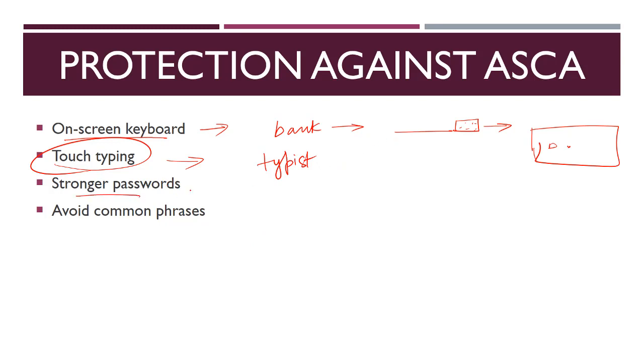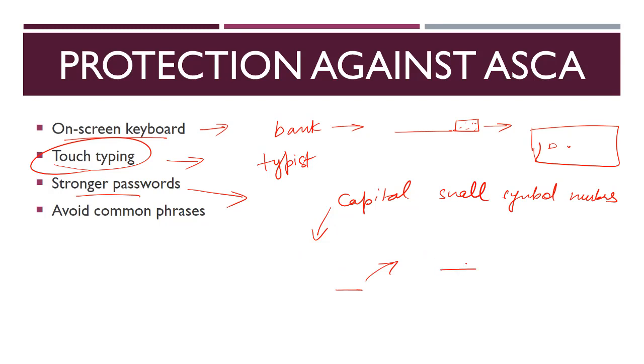Then you can also have stronger passwords. For example, there should be a combination of capital letters, small letters, symbols, and numbers. So this is what a strong password will look like. In fact, even in this research paper, it has been said that if you are pressing shift and entering a capital letter, then AI has difficulty in predicting whether it is a capital or a small letter. So again, we can see that mixing of capitals, smalls and symbols leads to better protection against these ASCA attacks.